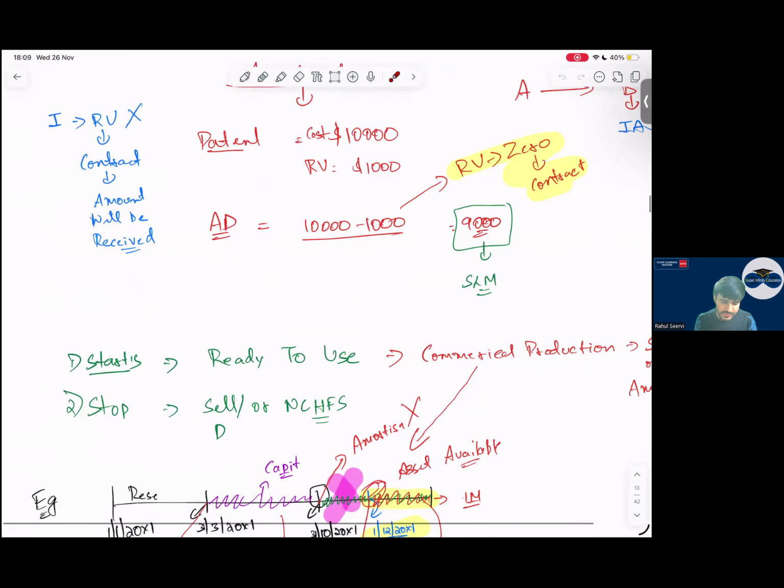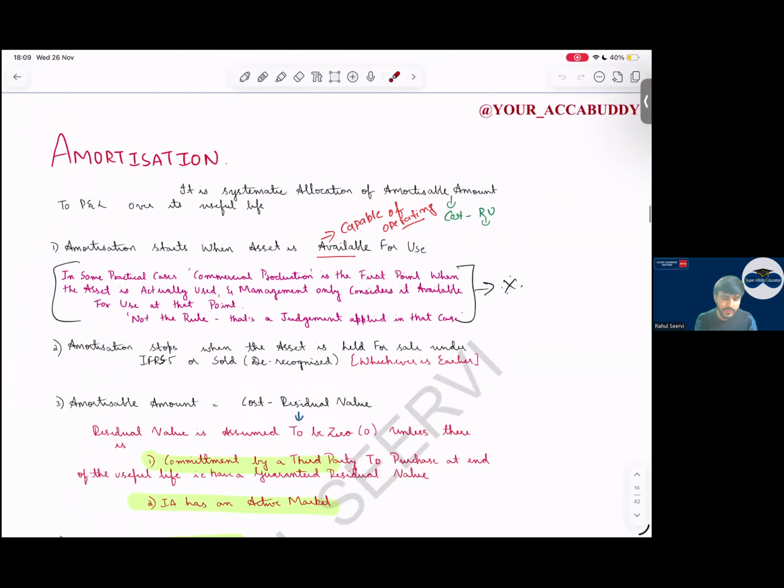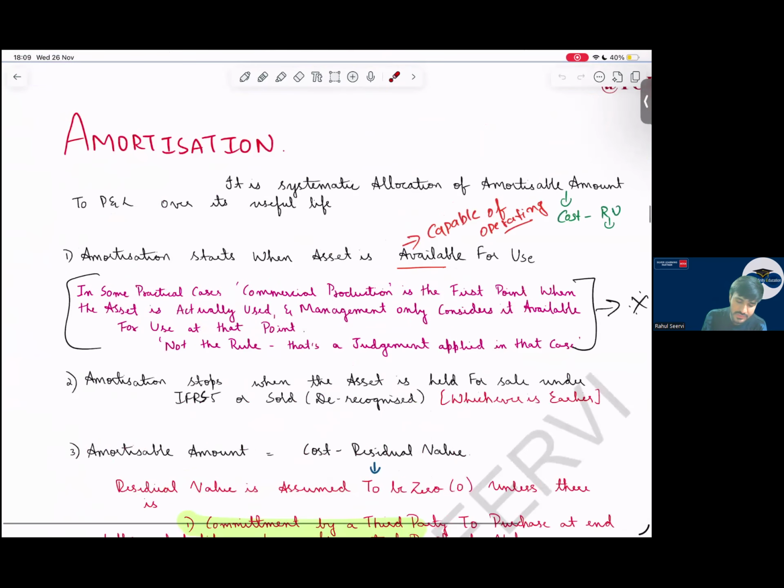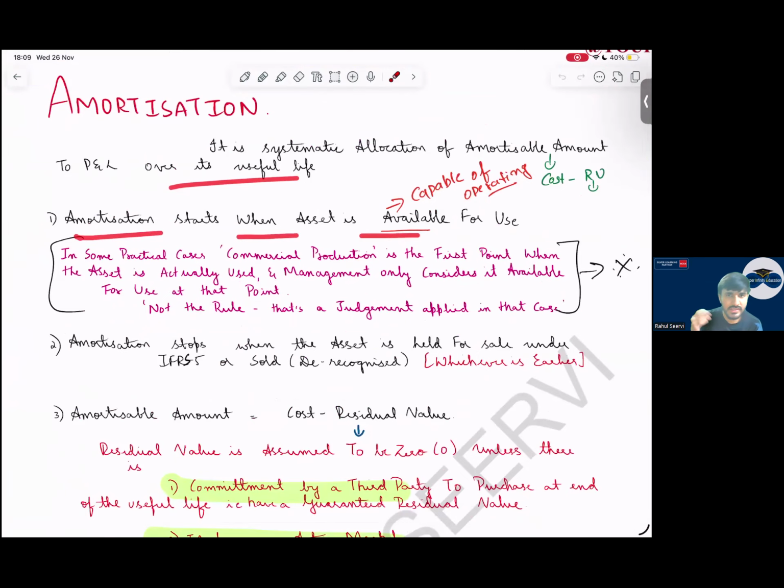Then coming to amortization. Everyone, when will we start amortization? Sir, amortization is what? Amortization is the systematic allocation of the amortizable amount. Amortizable amount will be what? Cost minus residual value over its useful life. So amortization starts when an asset is available for use. So whenever an asset is available for use, we start amortization.